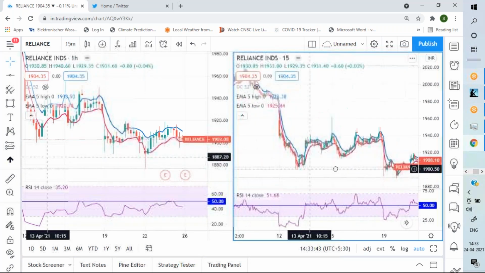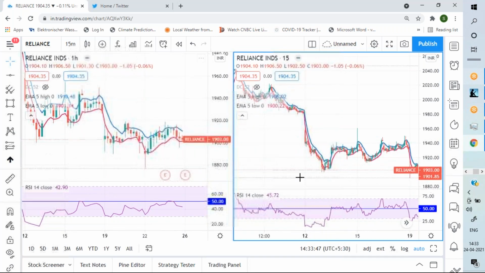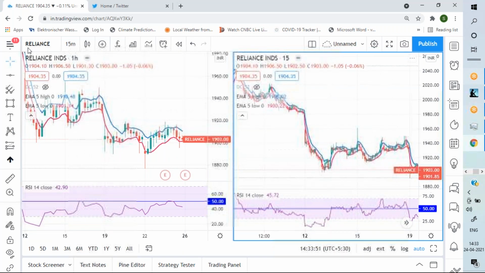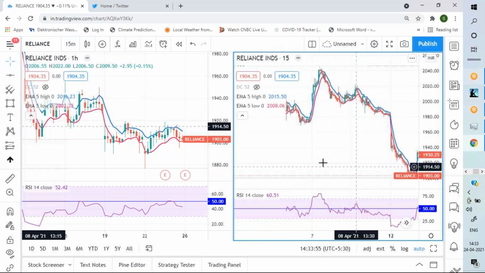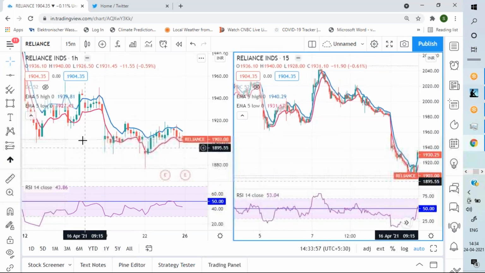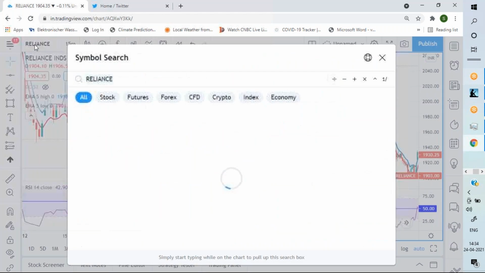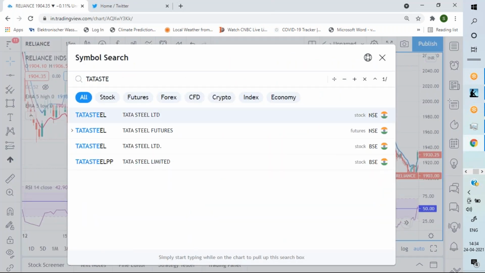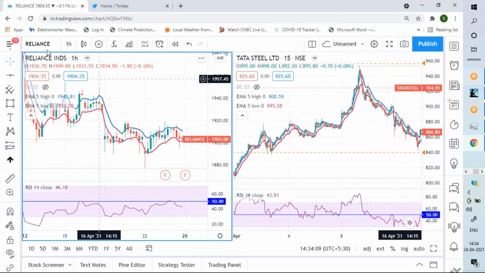So the idea is this is multi-time frame analysis. I generally don't like to go to an hourly and 15-minute kind of setup, but obviously you can explore it if you are a very intraday and short-termish player. But obviously, daily to hourly, these two are the same chart. Maybe a different stock, Tata Steel. This is also Tata Steel.